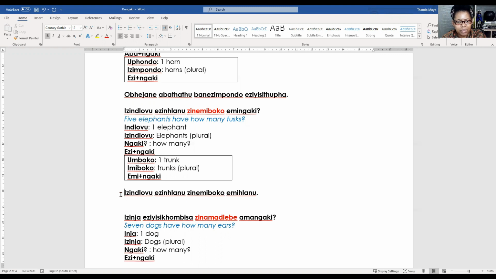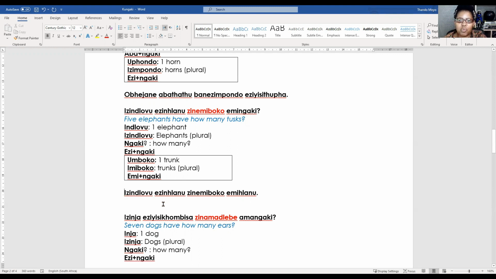Wait. Ima kancane. We have 2 words here that talk about the number 5, but they are not the same. They don't look the same and they don't sound the same. Let's talk about that for a second. Here we have izindlovu ezinhlanu, so 5 elephants. Imiboko emihlanu, 5 chunks. Why does it change for this one and doesn't change for this one? When we count, we say uhlanu. Why do we change here?